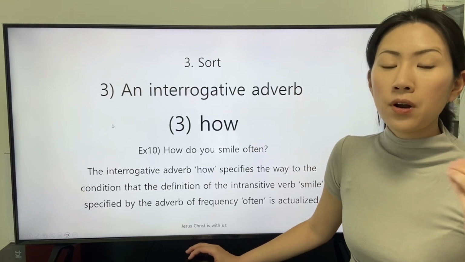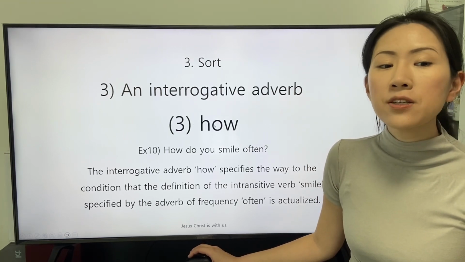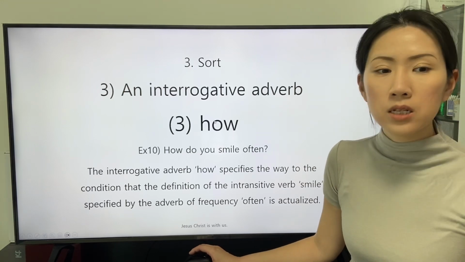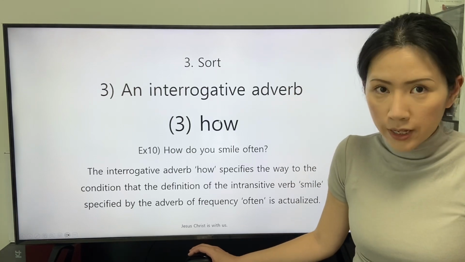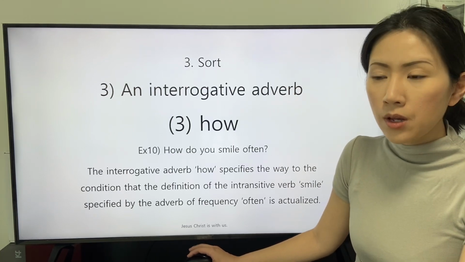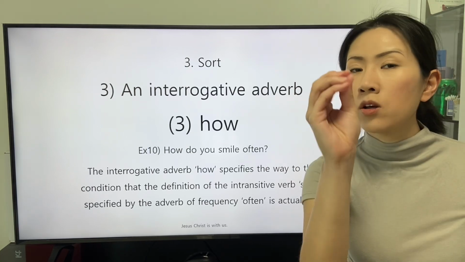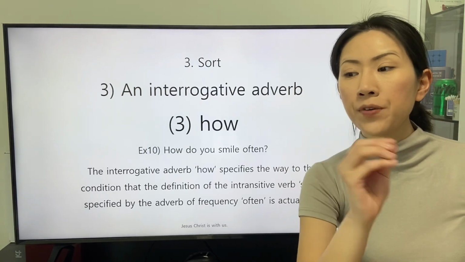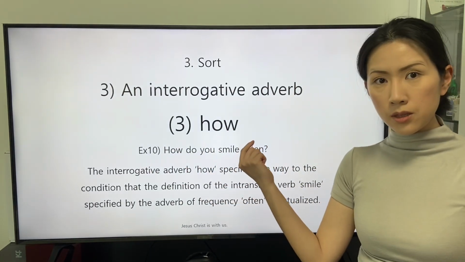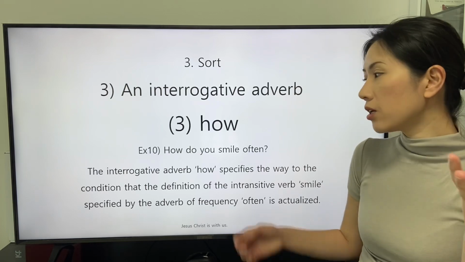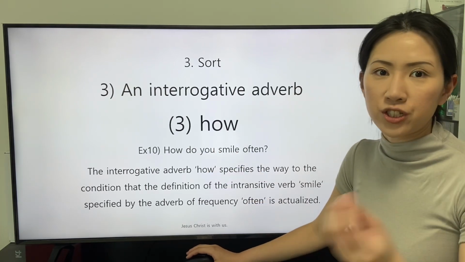The interrogative adverb how specifies the way to the condition that the definition of the intransitive verb smile, specified by the adverb of frequency often, is actualized. The condition of the subject is revealed. The speaker intends to figure out the way for the subject to be in the condition that the subject actualizes the specified action.